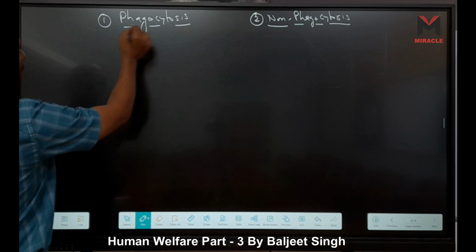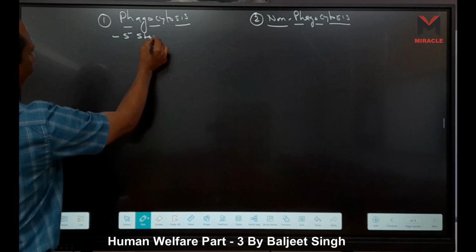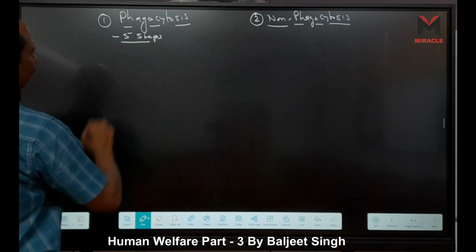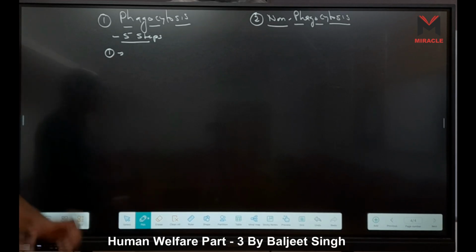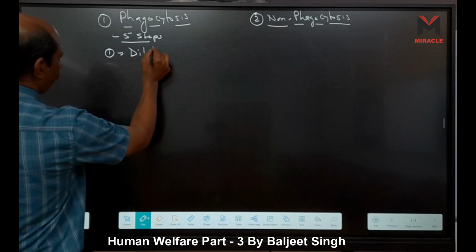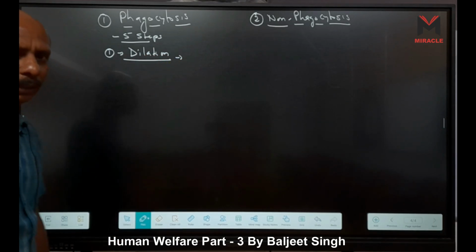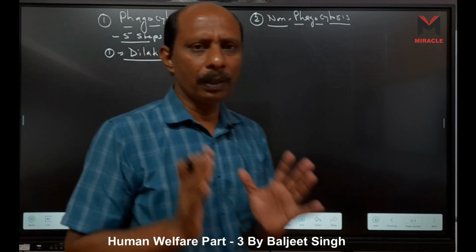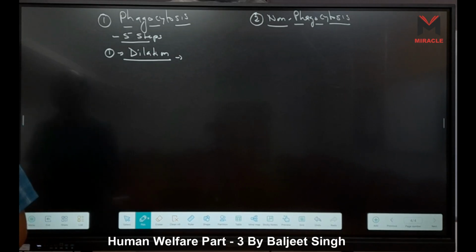Phagocytosis contains 5 steps. First is dilation. Dilation means dilation of blood vessels, right? So first here we can say dilation.